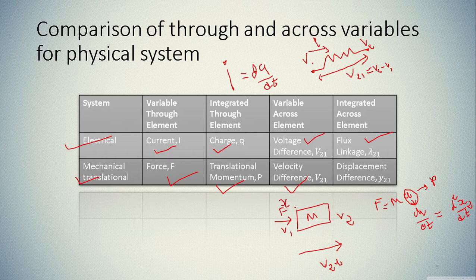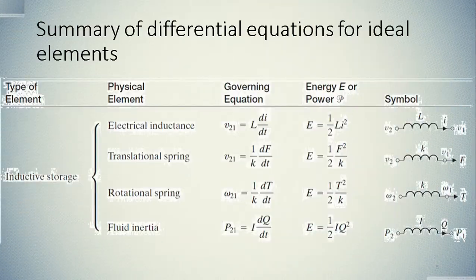Due to that there will be some displacement. Before, there will be some position of the mass, that is x1. After, there will be some displacement, let's say x2. So the total displacement will be x2 minus x1 due to this force F, and that can be represented by, here it is y used, so let's use y1 and y2. In that case it will be y21. So I hope it is clear what the variable through and variable across any element are. Here we have understood this concept using some examples of electrical and mechanical systems.